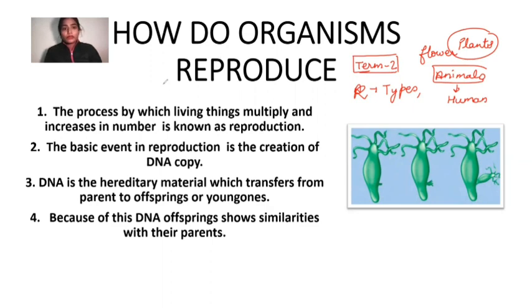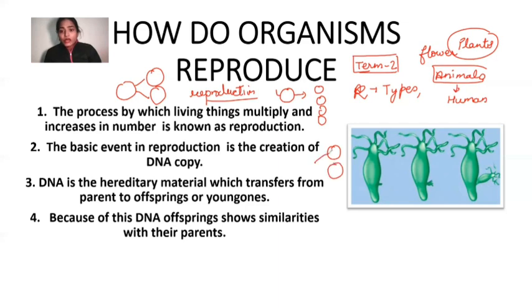What is reproduction? Reproduction is the process by which living things multiply and increase in number. If a living thing is multiplying, or producing new offspring, it means it is reproducing. This can be of different types. If one individual reproduces into two or multiple organisms, it is called asexual. If two partners take part in reproduction, it is known as sexual. Further, we will study that.